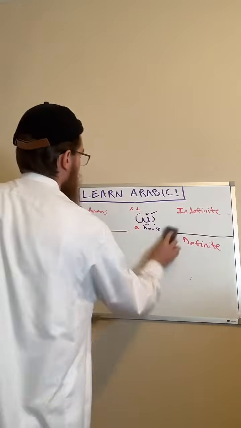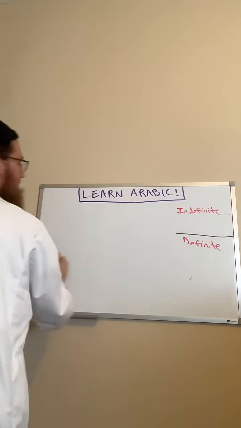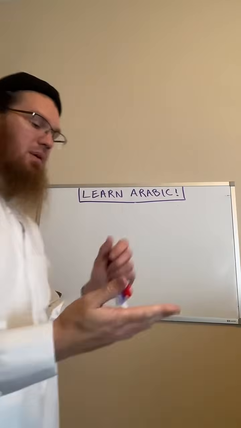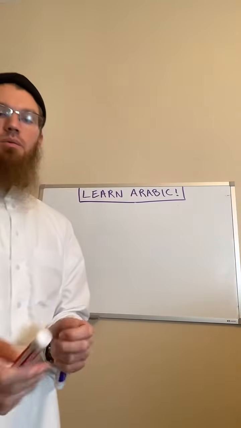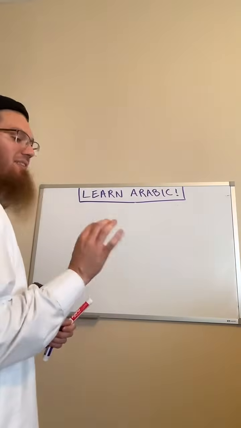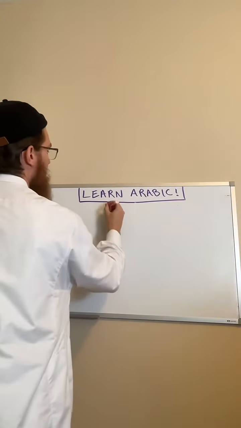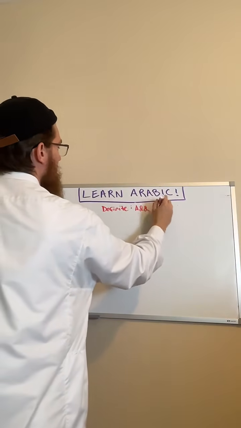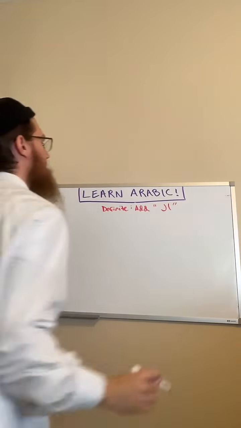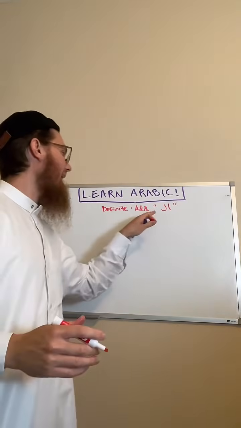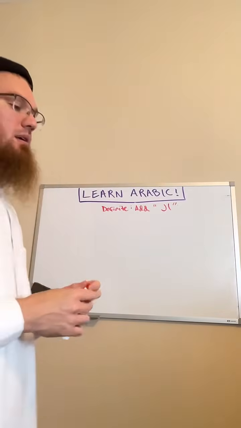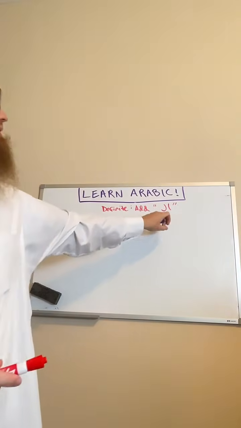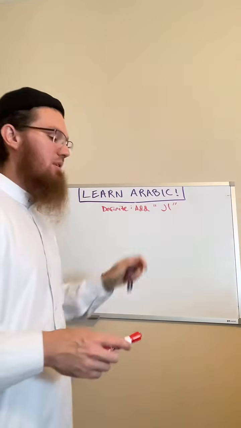So the next lesson is about sun and moon letters. The reason this is significant is because once you understand that definite alif lam, okay? When we want to make something definite, we said what? We said we add alif lam in the beginning, right? So if you're going to add that alif and lam in the beginning, depending on the letter that comes after the lam, whether or not you pronounce the lam is going to change.